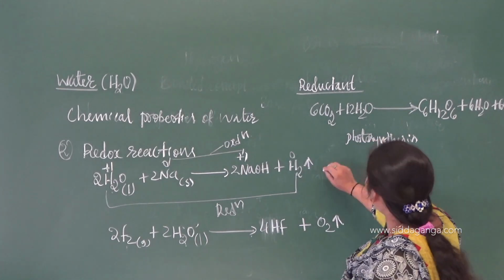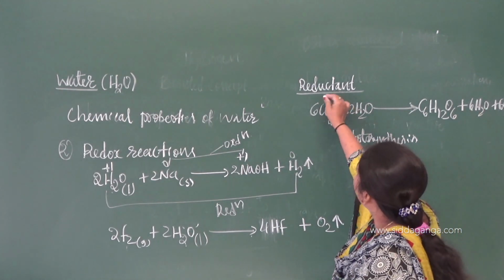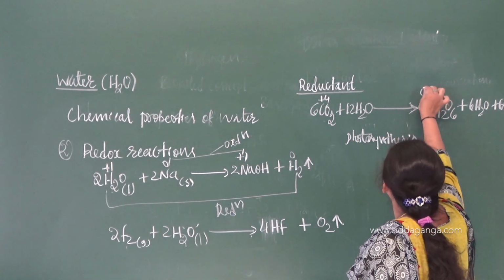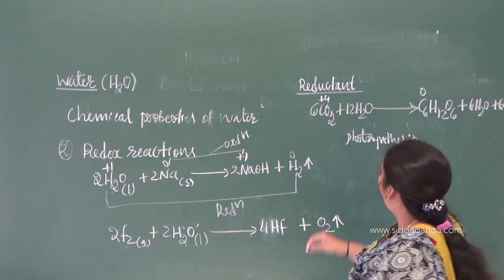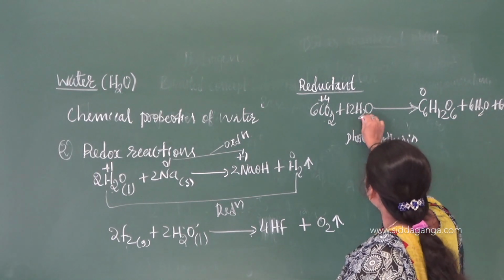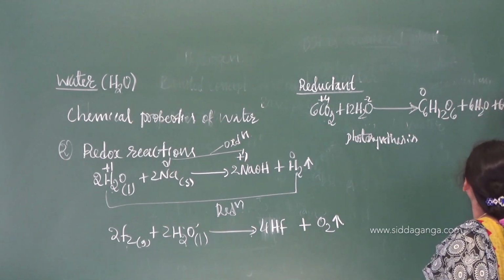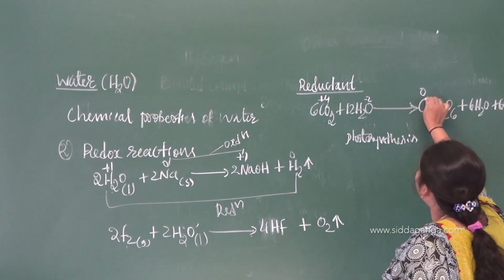Right? So why are we discussing this one? If you look at the oxidation number of carbon, it is +4. In case of glucose it will reduce to 0, and if you take the oxidation number of oxygen, it is -2, it will become 0, and here you can see that.